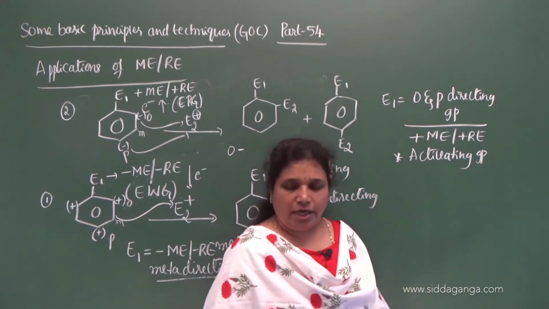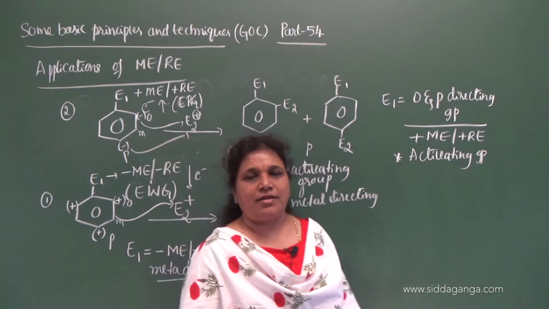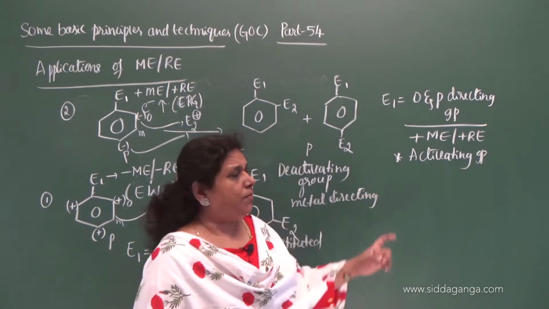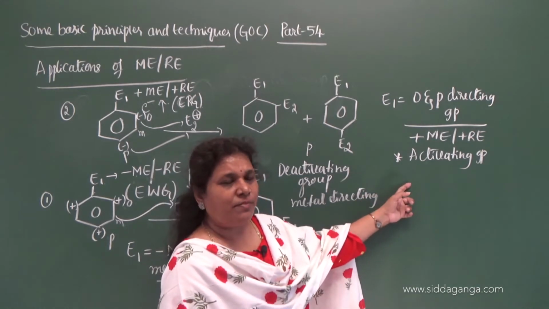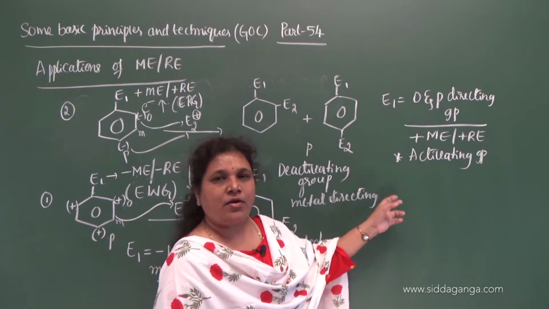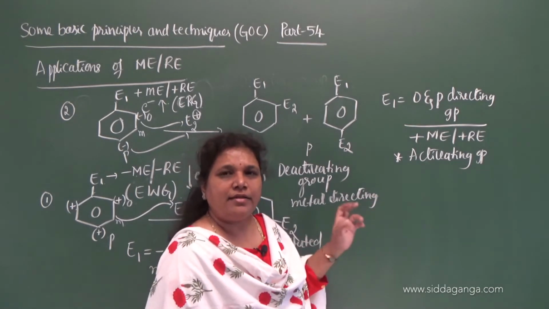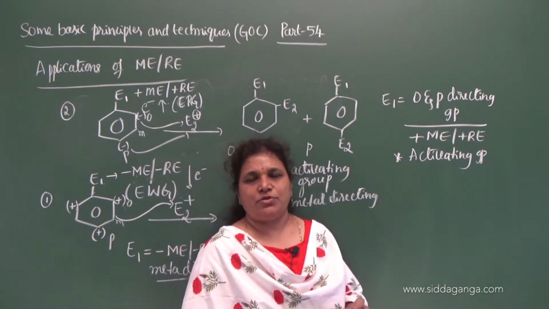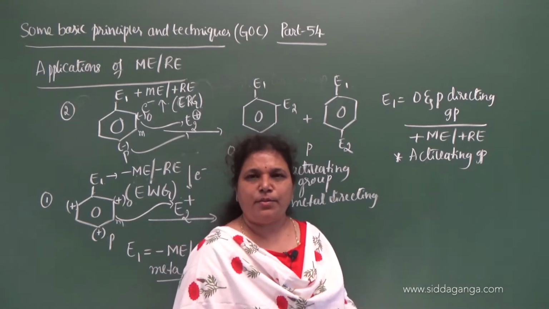So the group with the plus M effect or the plus R effect is an ortho and para directing group, an activating group, and is called an electron releasing group. They increase the electron density on the benzene ring, and thereby they facilitate the second electrophilic substitution of benzene and its derivatives.